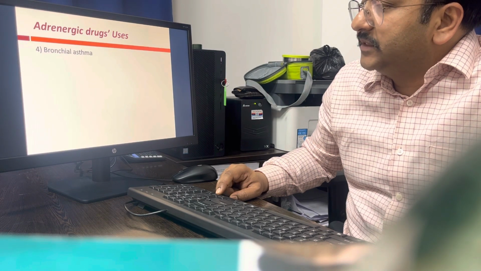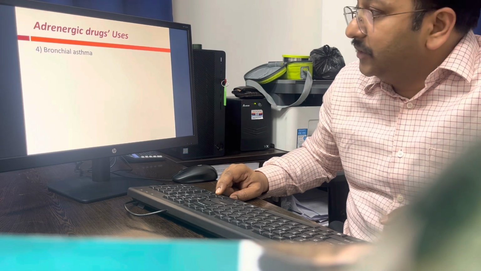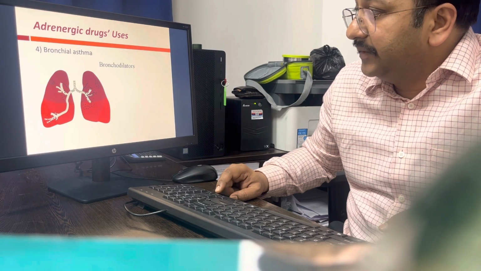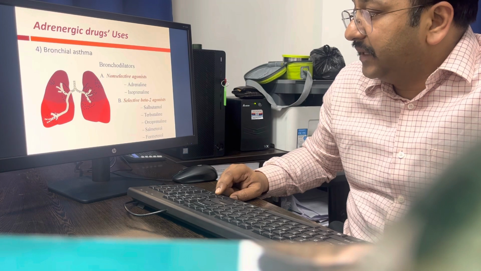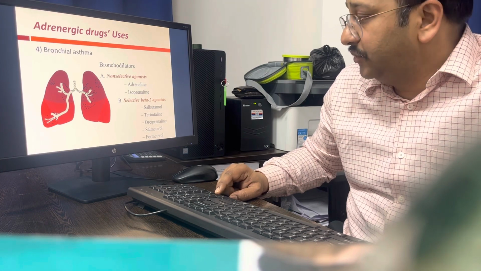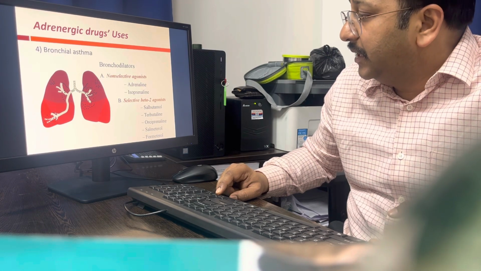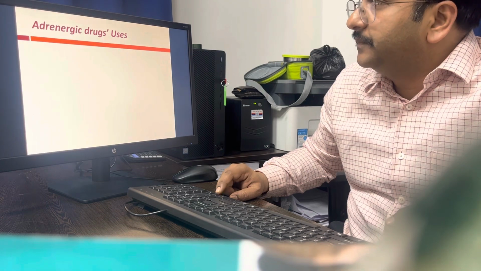Another use is bronchial asthma. In bronchial asthma, by targeting the beta 2 receptors, we can dilate the bronchus. Non-selective agonists are adrenaline and isoprenaline. If you are talking about selective beta 2 agonists, they are salmeterol, terbutaline, formoterol, or ciprenaline.